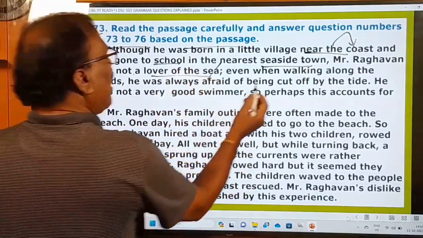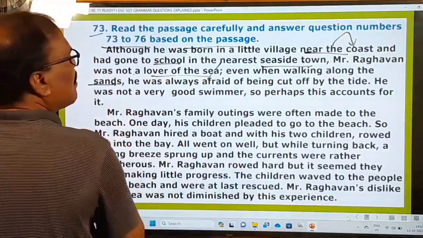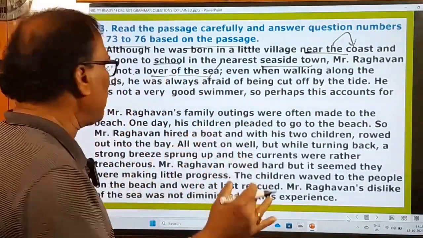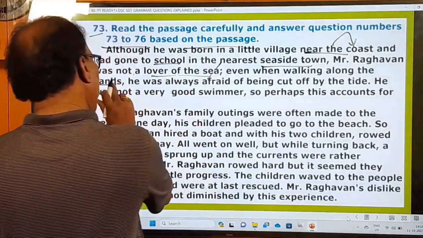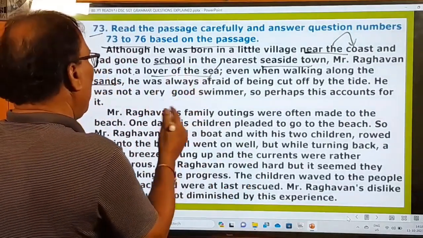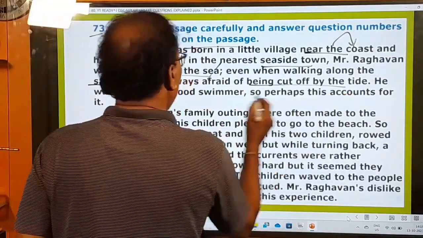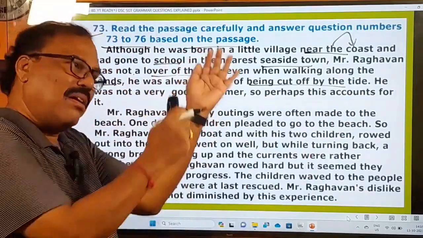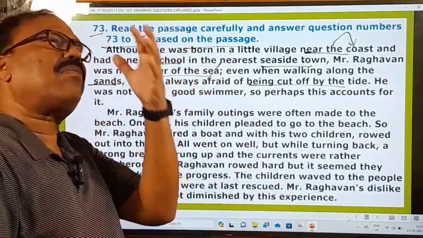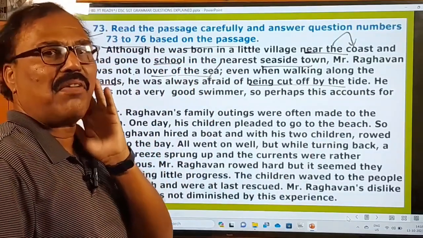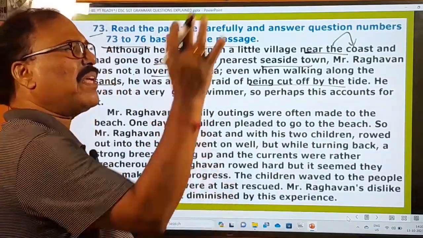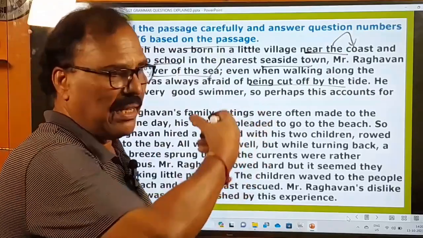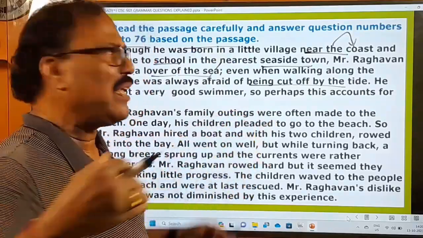Sometimes when he was walking along the sands, that means on the beach, he was always afraid of being cut off by the tide, and he was always afraid of the waves that come and take him away. He was afraid of the waves of the sea, because the waves come very violently to the shore, and they will pull you back into the sea. That danger is there.